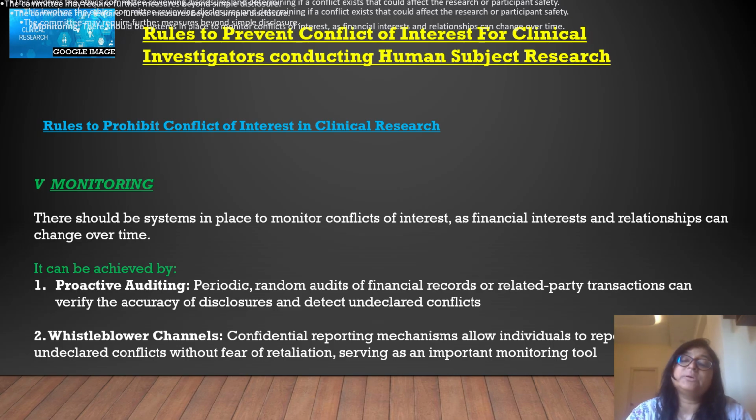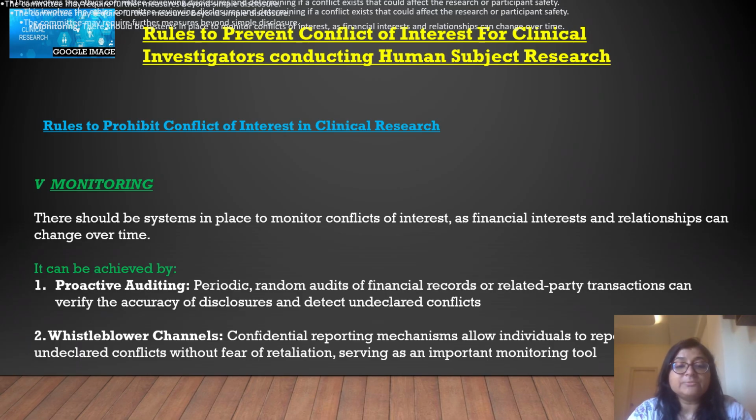that company can approach that researcher and say, okay, if there are a few drawbacks, just keep them aside, we will give you some financial gain. Or there are some relationships that grow slowly and so were not disclosed at the time of disclosure. That's why continuous monitoring is required to check whether there is any future conflict of interest or any relationship that grew over time.